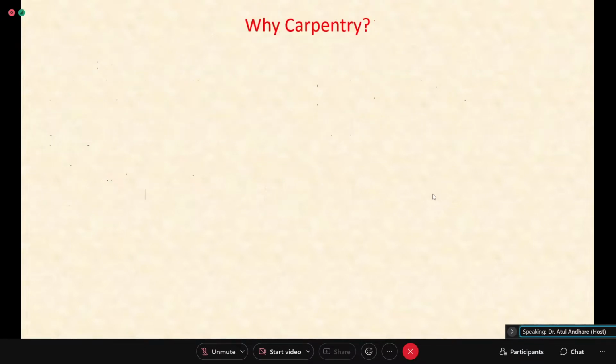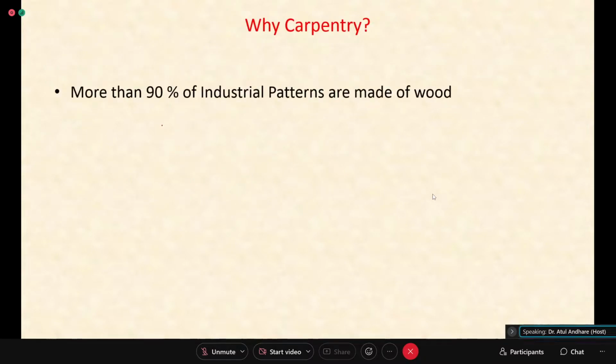Then, as I said, the first step for making a pattern, you need wood. 90% of the industrial patterns are made of wood. That means for 90% of the casting, you have wood as the material for pattern making.